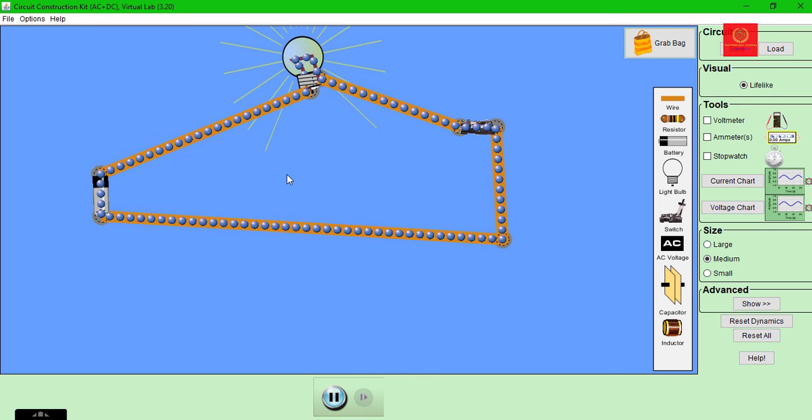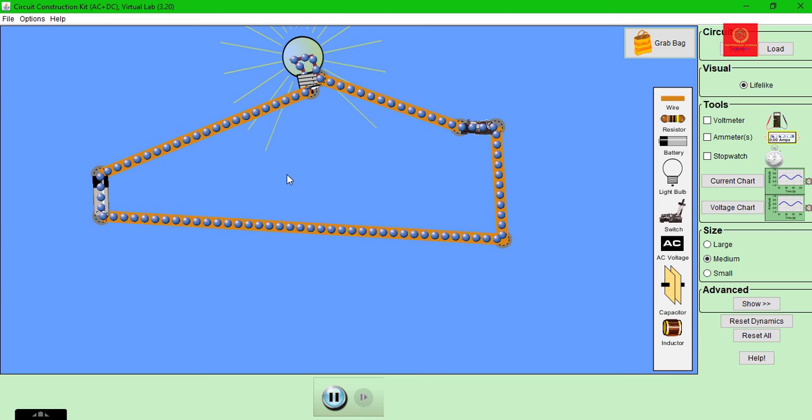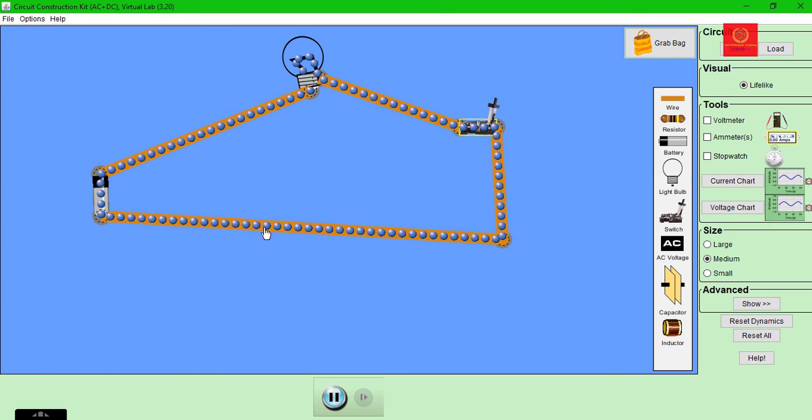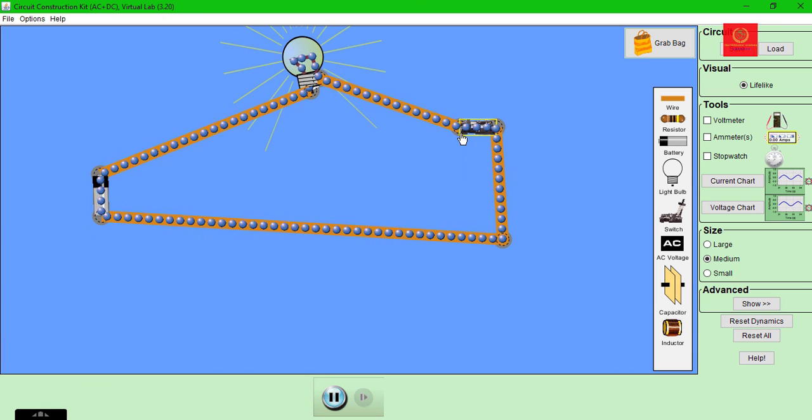Now, what is the current flow? The rate of movement of charged particle is defined as current flow, and current will always flow through a closed path. Now this is called as closed path, or this is called as open path. Because the switch is open, current will not flow in an open circuit. Current will always flow through a closed circuit.